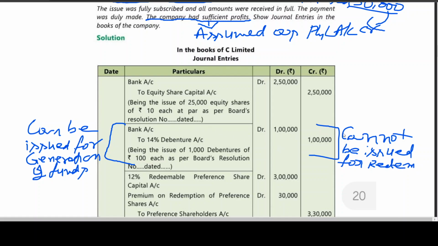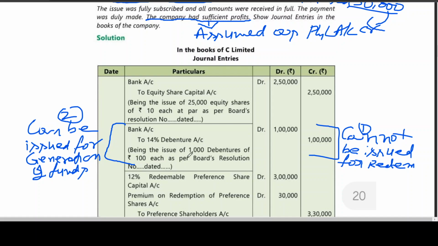This is to satisfy the legal provision. Debentures cannot be issued for redemption because legal provisions can't be satisfied, but you can issue debentures for generation of funds. Okay, but you can write the entry.